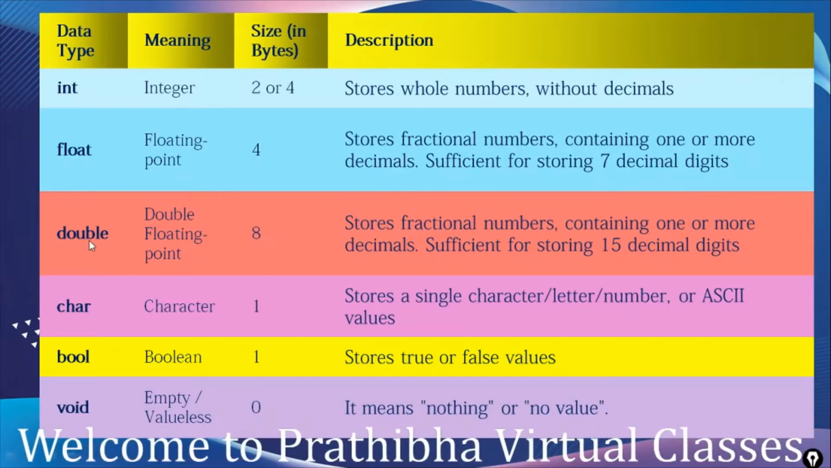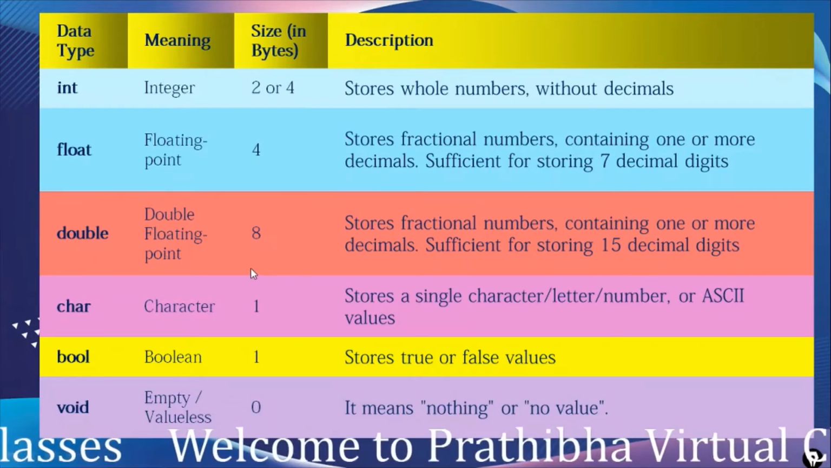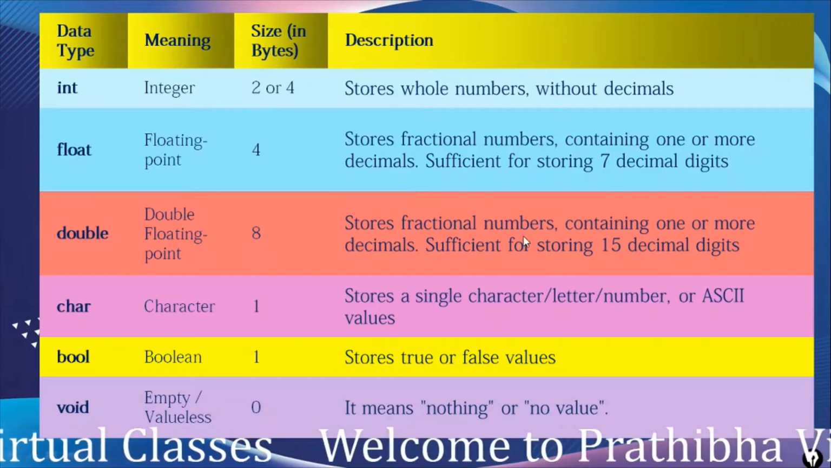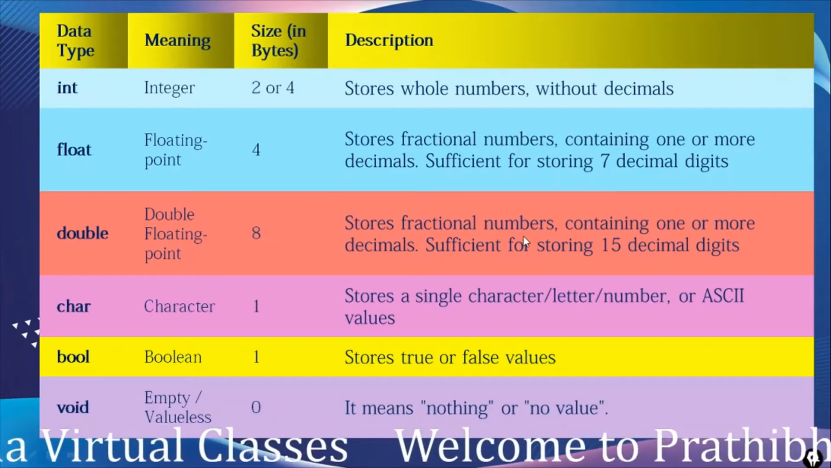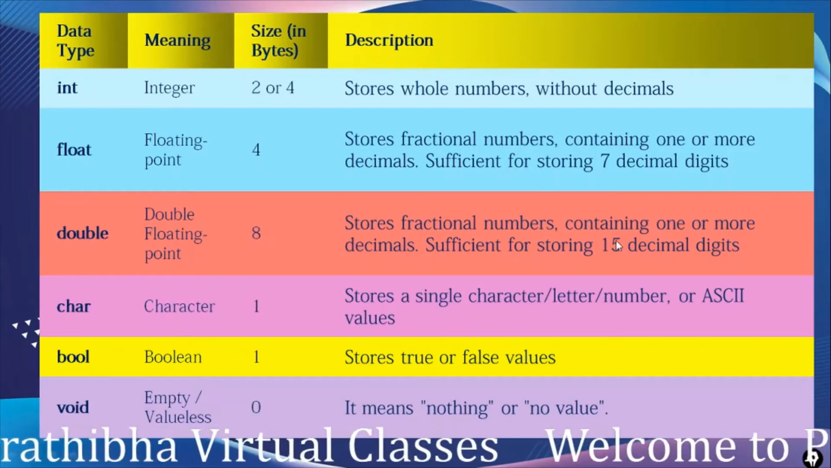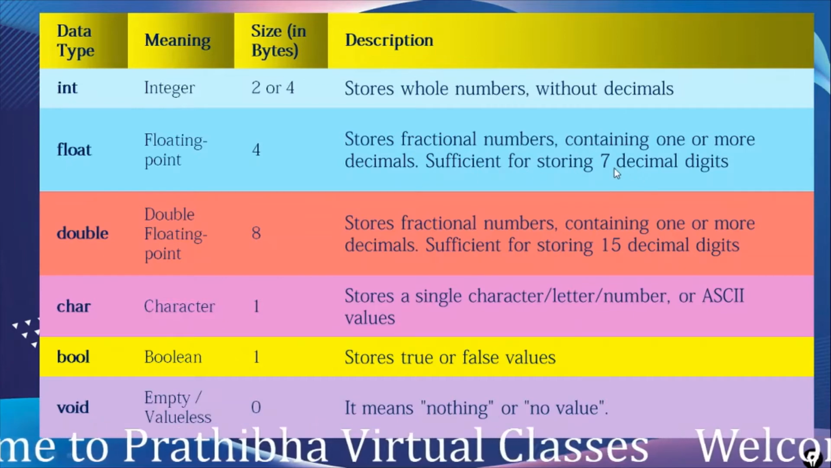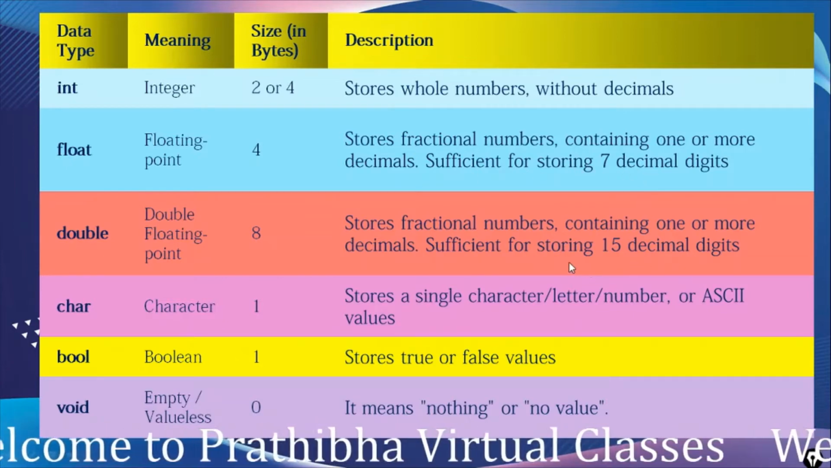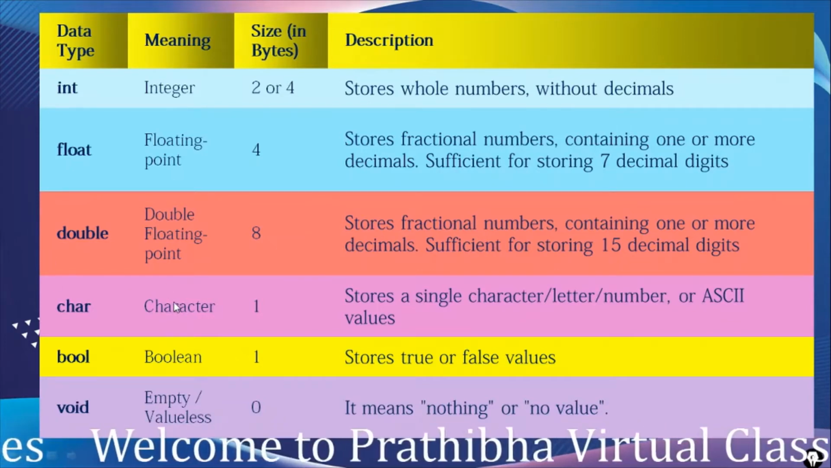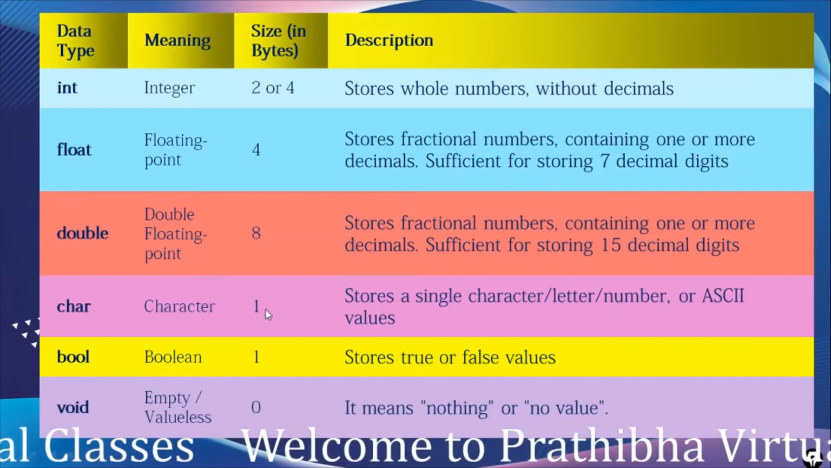Another data type is double, which is used for double floating point, and occupies 8 bytes in memory. It is also used to store fractional numbers which contain one or more decimals, and double is sufficient to store up to 15 decimal digits, as float is for 7 decimal digits and double is for 15 decimal digits. To define the character, we need to use the char data type, which occupies 1